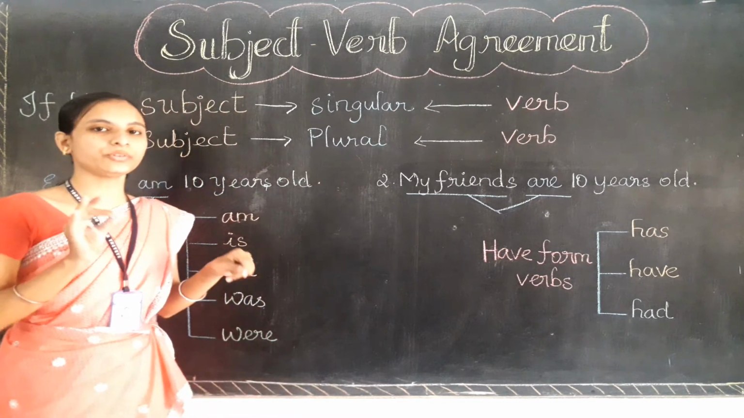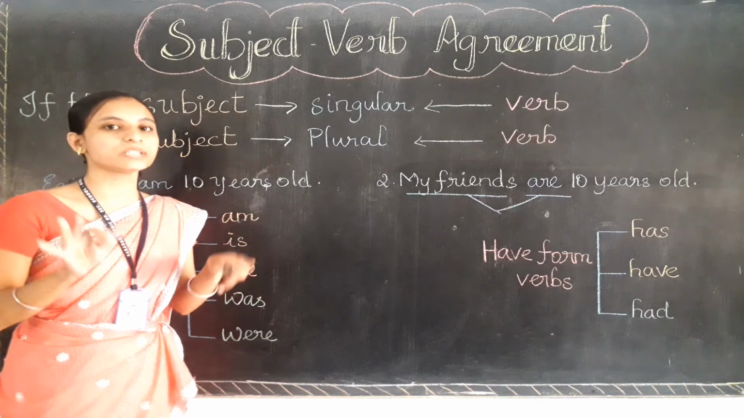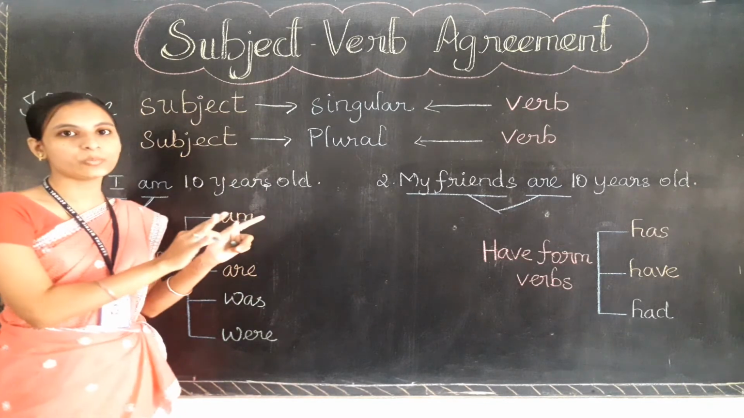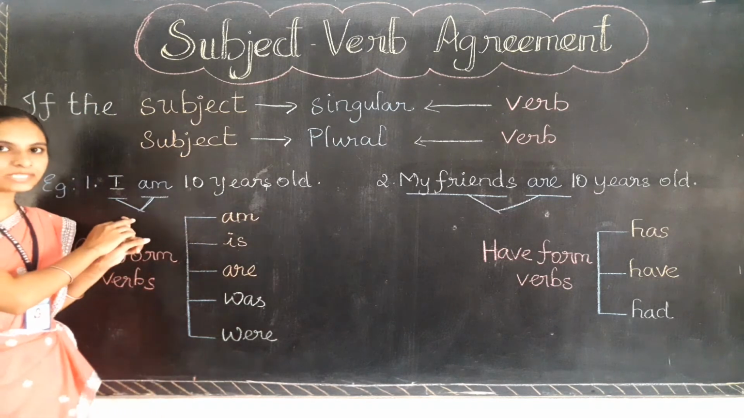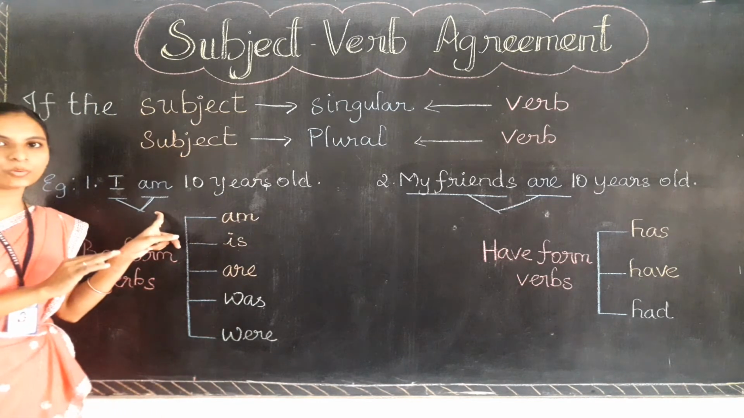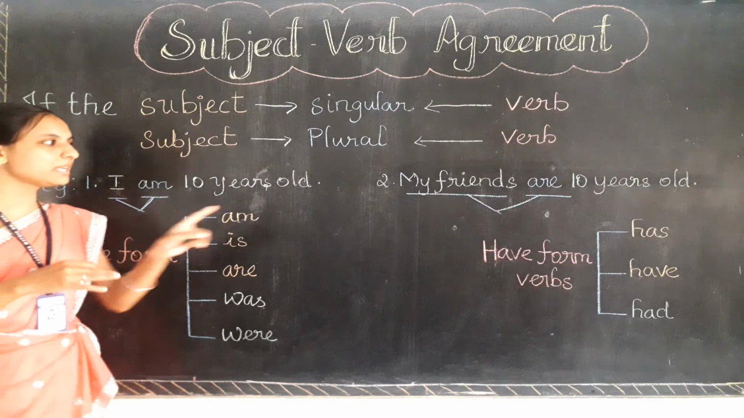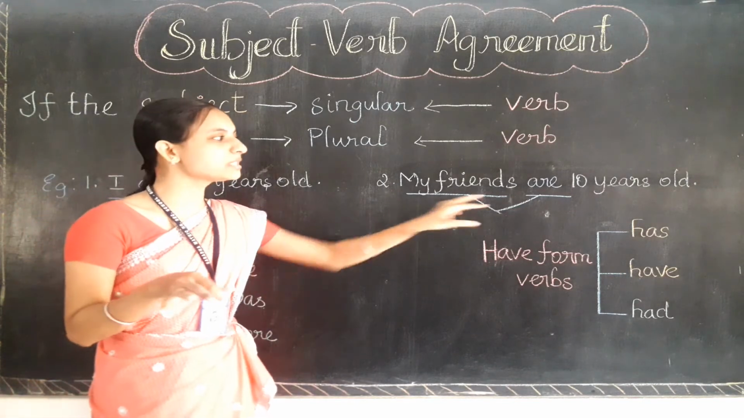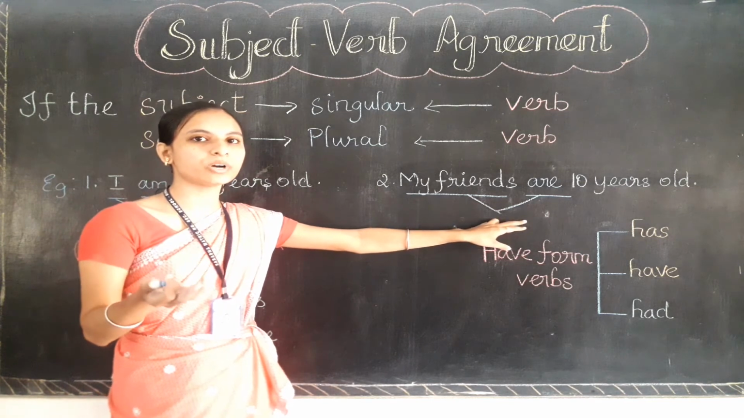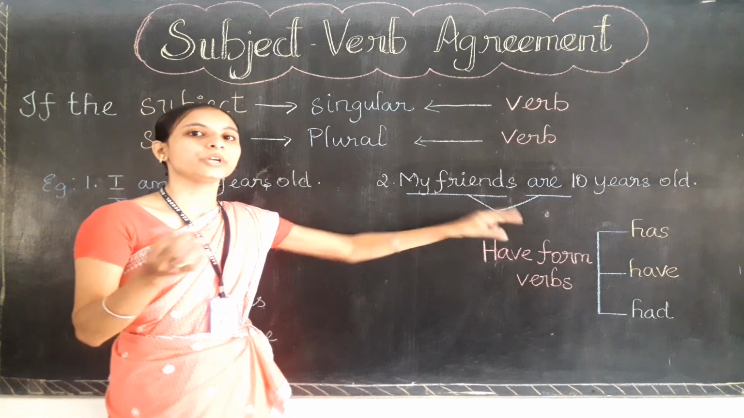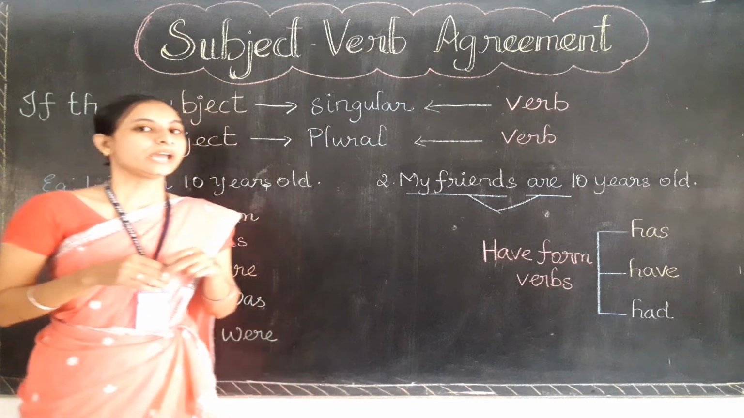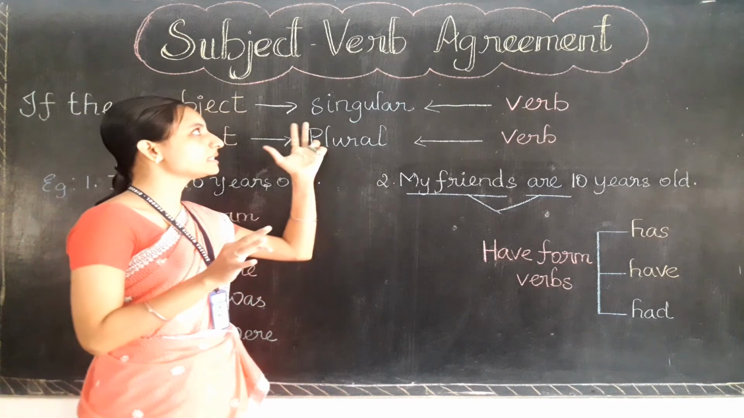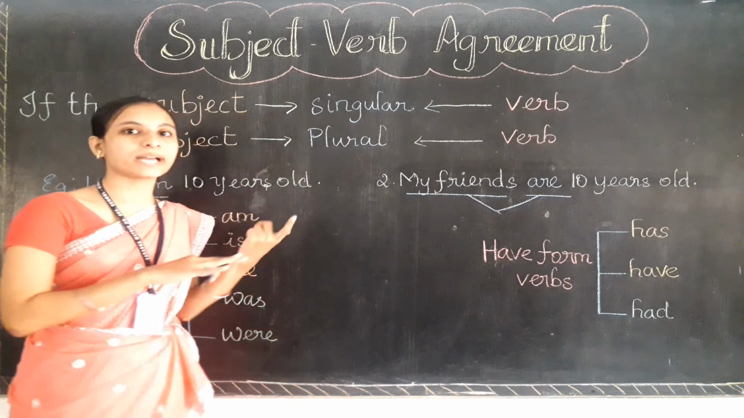So whenever you are writing a sentence, you need to follow this rule only. That is, if the subject is singular, you need to use the singular verb, and if the subject is plural, you need to use the plural verb. I hope you are clear about what the subject verb agreement is.